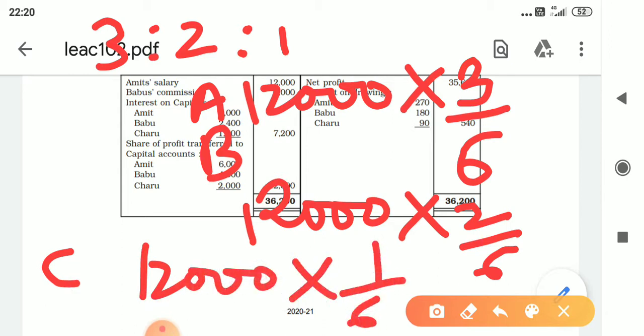Now comes the question, do you have to show the calculation? Whatever calculations you are showing in rough in accountancy, show it as a working note. So simple. Because if you show such a big calculation here, it will look very cumbersome. So don't do that. But you can show it as a working note. Okay?